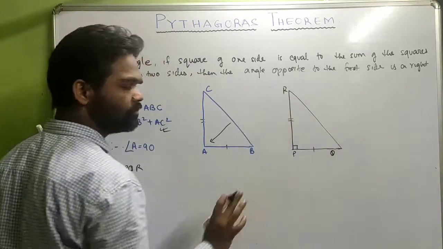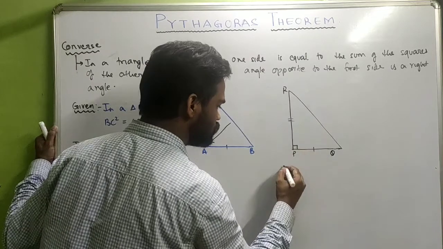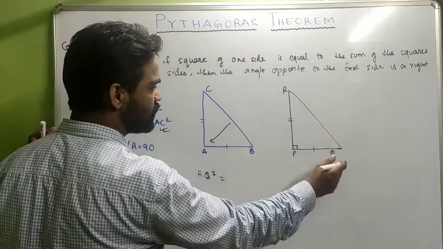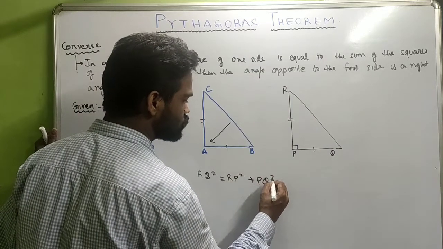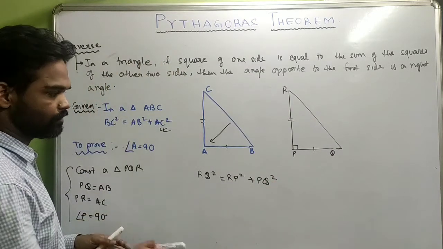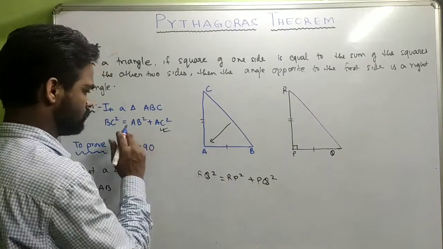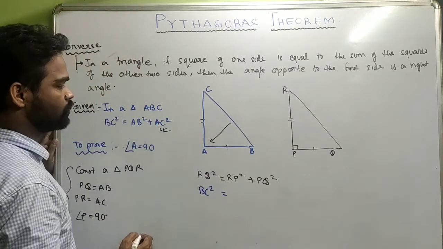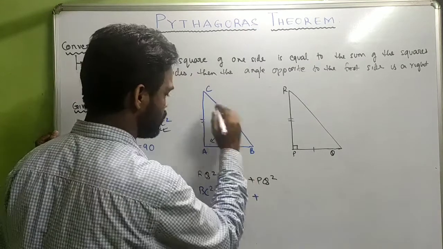In this triangle, by the use of Pythagoras theorem, I can tell that RQ square is equal to RP square plus PQ square. Can I tell or not? Definitely. And I already know that BC square is equal to AB square plus AC square.